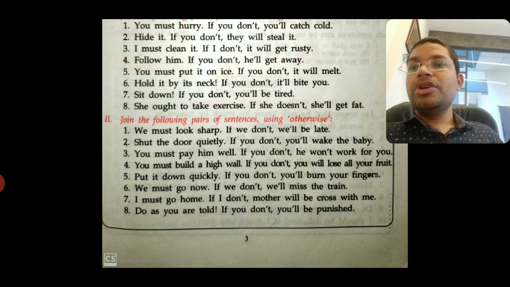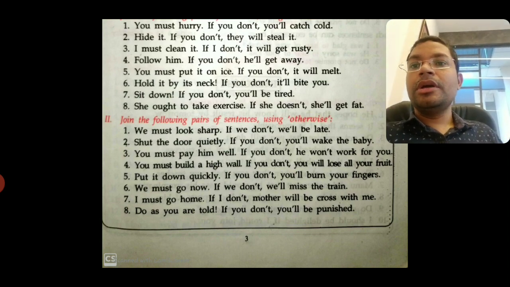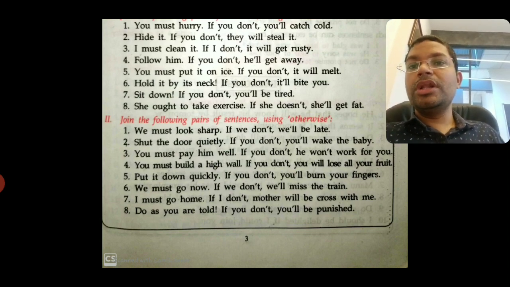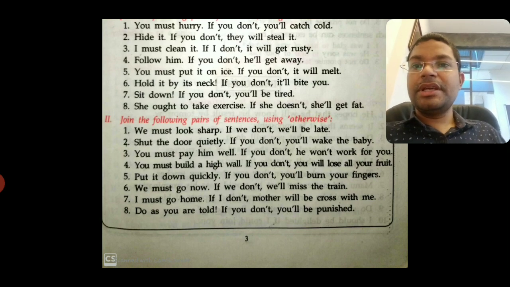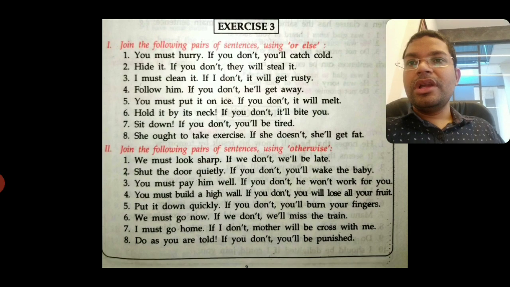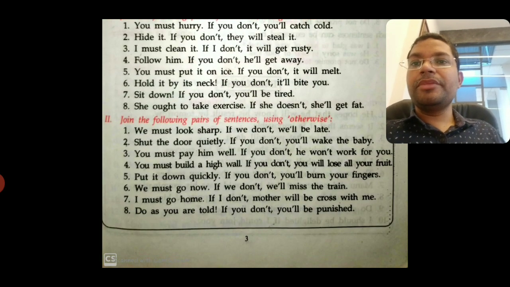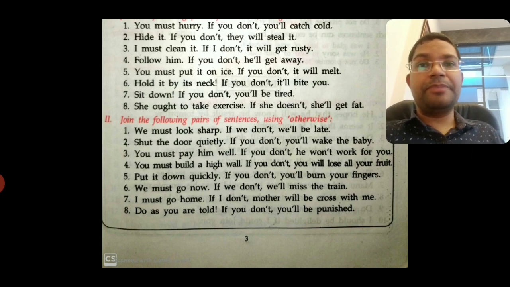And the second one, shut the door quietly. If you don't, you will wake the baby. Shut the door quietly, semicolon, otherwise you will wake the baby. This is the correct answer. Just like this, you can also do the other exercises, and this is quite easy, very easy, but you must remember, practice makes a man perfect.